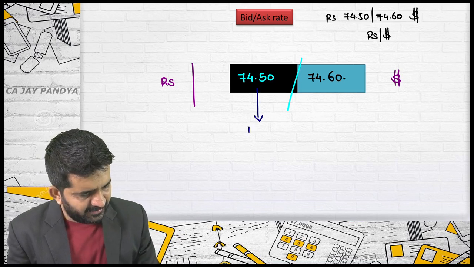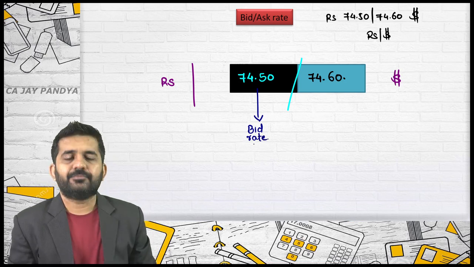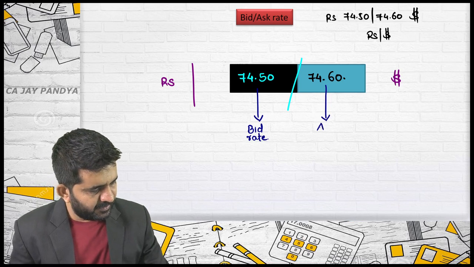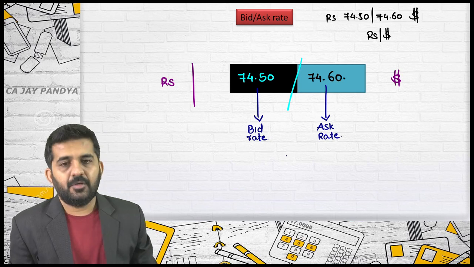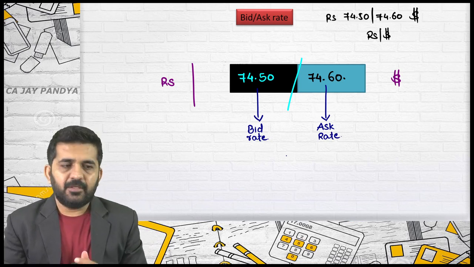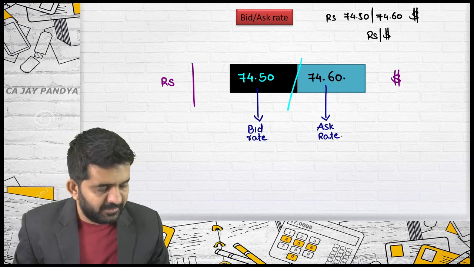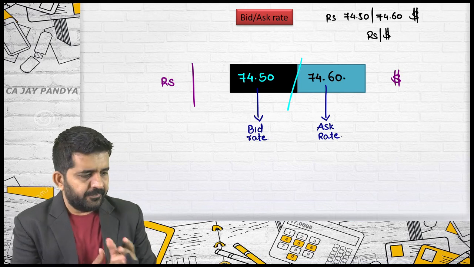So, this is a direct quote for Jaimin, but try to understand the name of this quote. This rate is termed as bid rate. This rate is termed as ask rate. That's it, all right. This is bid rate. This is ask rate. Try to concentrate.